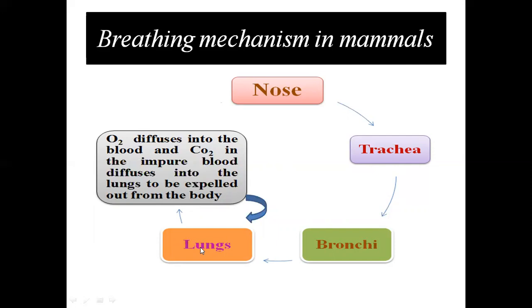And from the lungs, it is diffused in our blood. It goes to all parts of the body. And again, from there, it takes the carbon dioxide, and that carbon dioxide is given out into the lungs. And from the lungs, again it goes to bronchi, from the bronchi again to trachea, and again from trachea to nostrils.